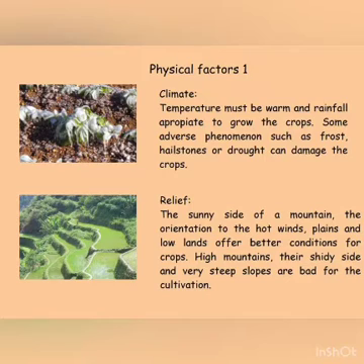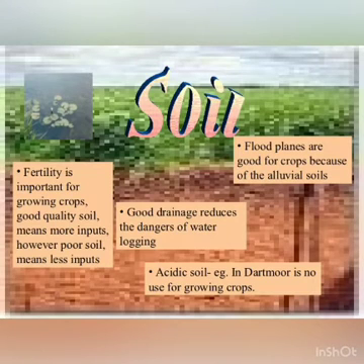Starting with climate, adequate temperature, rainfall, hot and humid climate are quite suitable for farming activities. Second one, relief. The lowlands or the plains are more suitable for farming as compared to mountains. Soil. Fertility is important for growing crops.